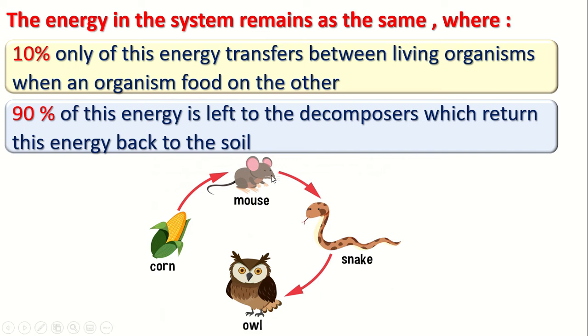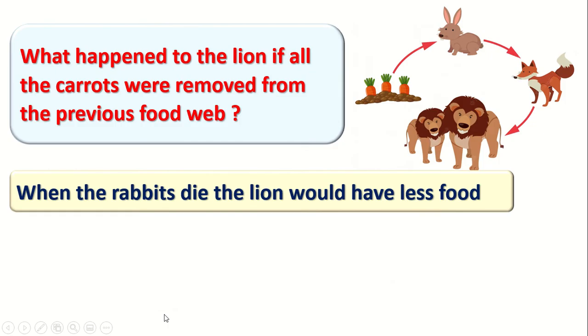By the help of decomposers. So when the mouse eats the corn, it will get only 10%. When the snake eats the mouse, it will get only 10%. When the owl eats the snake, it will get only 10%. Okay, when the owl dies, how many percent will return to the soil? 90%. Excellent.